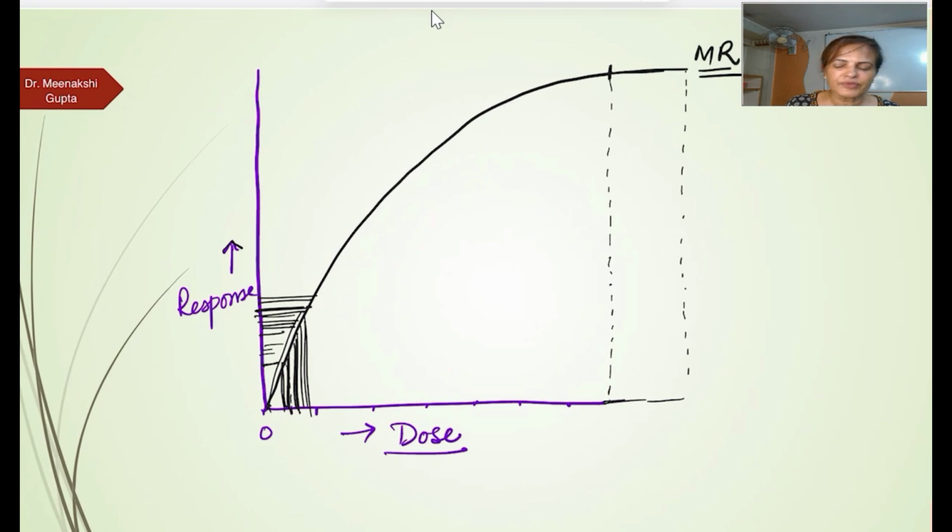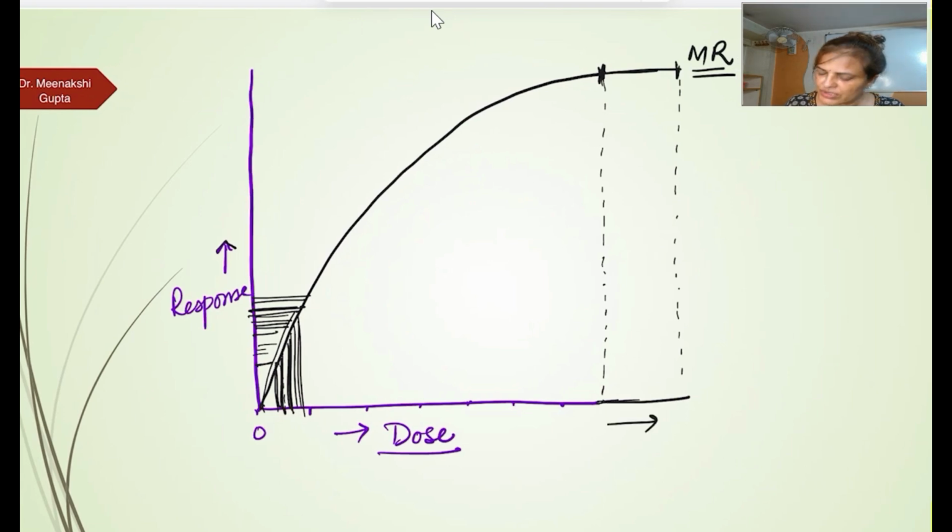This is the initial part of the graph. Whereas in the later part of the graph, even a large increment of the dose, you gave one amount here and another here, so a large gap is there, but there is no change in the response. This is number one limitation.